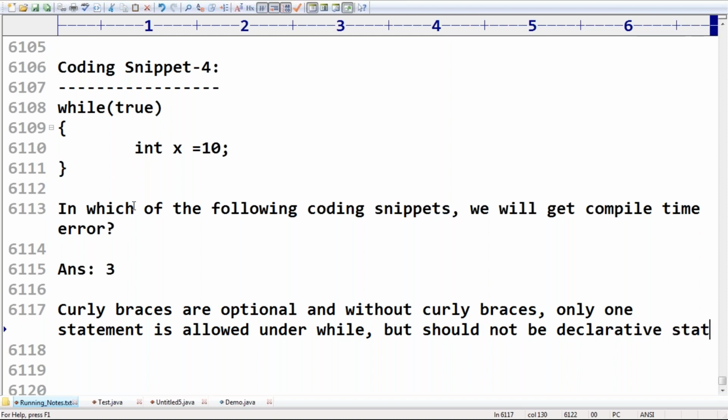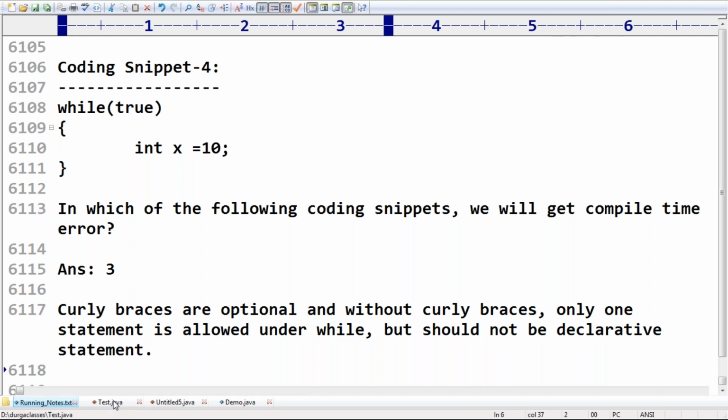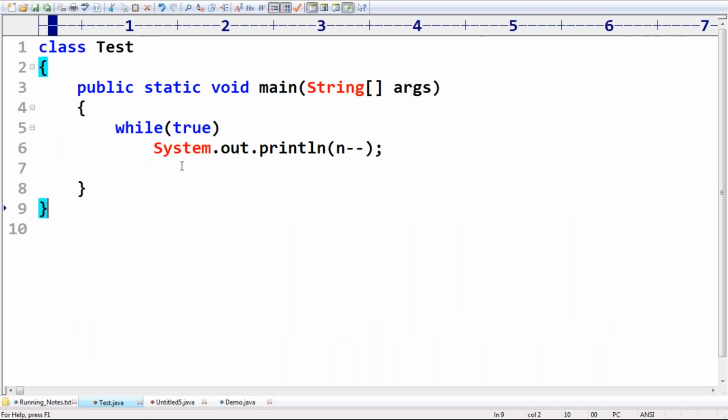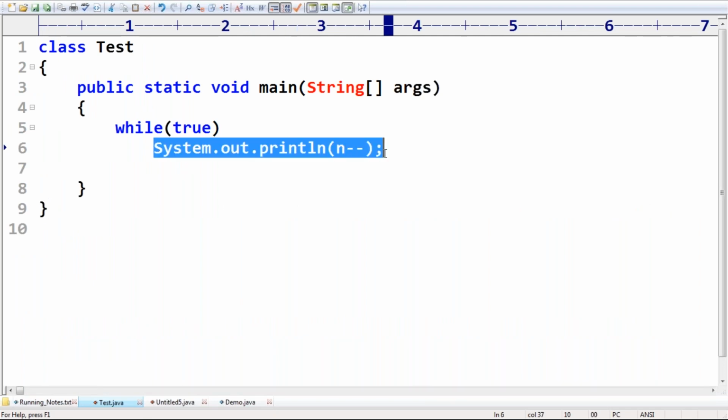Did I cover this point already about if else? Can you please confirm? The reason is that some people are still expecting x is equal to 10. Can I say it is a local variable of the while loop or not? Please confirm. It is a local variable of the while loop.